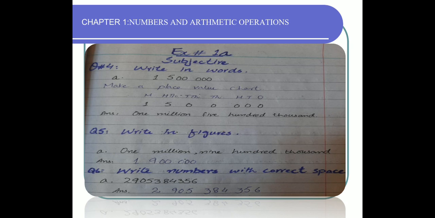Question number 6, write the numbers with correct spacing. Keep this in mind that after every third digit there is a space. If you read from the right side, units has 3 columns, then a space, then thousands has 3 columns, then a space, then millions has 3 columns, then a space. I have done the first part. Look at it.